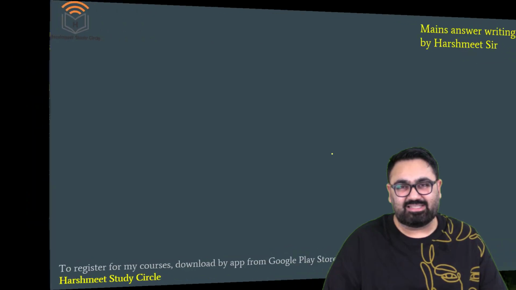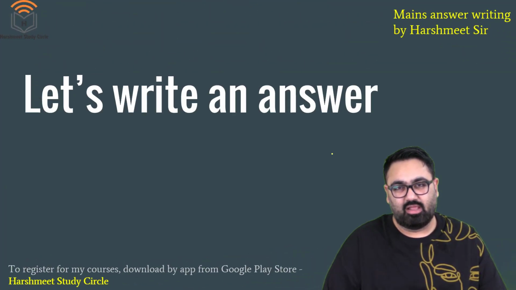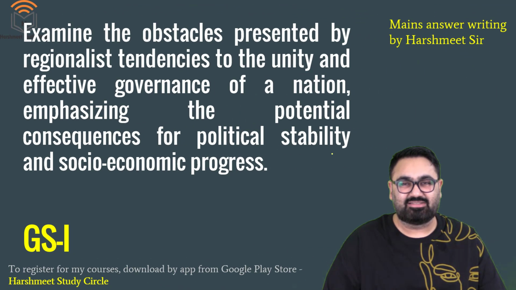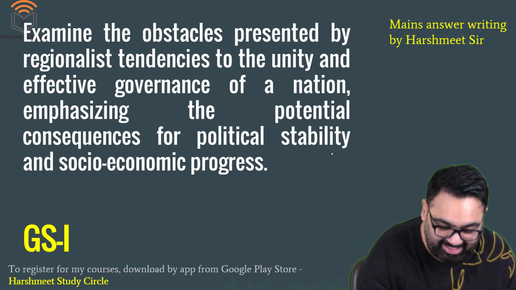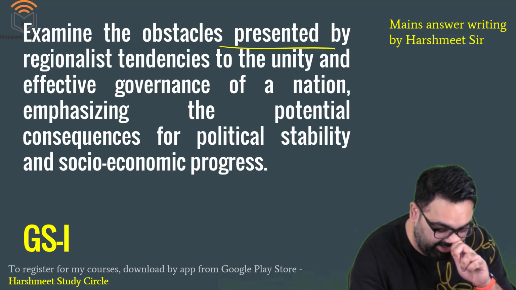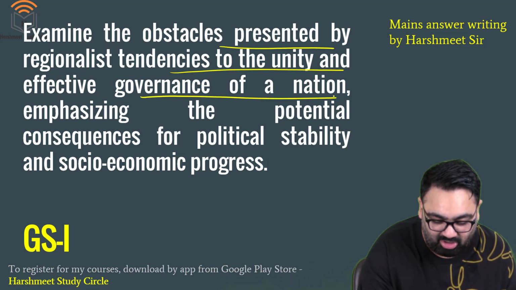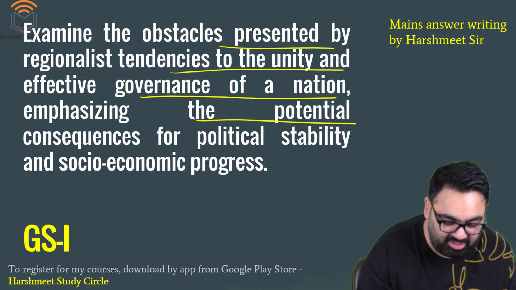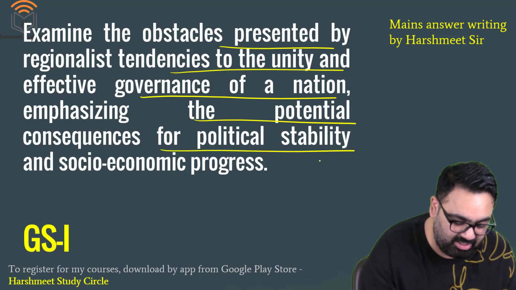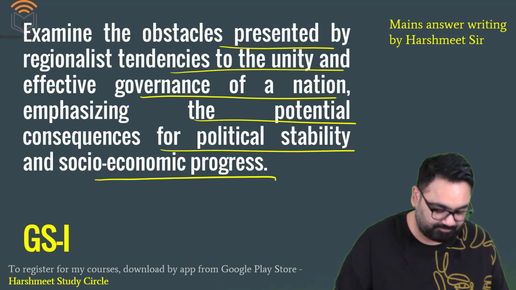With that out of the way, let's see what question are we taking up today. So today we have taken up a question from GS1. The question is, examine the obstacles presented by regionalist tendencies to the unity and effective governance of a nation, emphasizing the potential consequences for political stability and socio-economic progress.